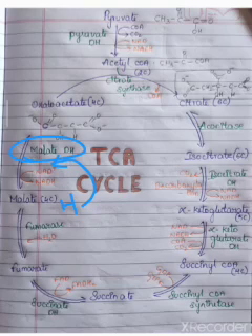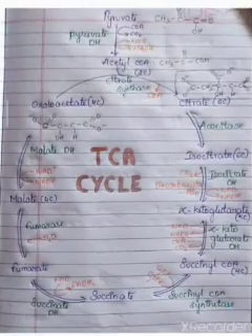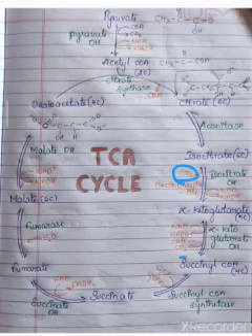And in this cycle we see carbon dioxide is produced, here and here. So carbon dioxide is a product of the TCA cycle, and some energy is released.